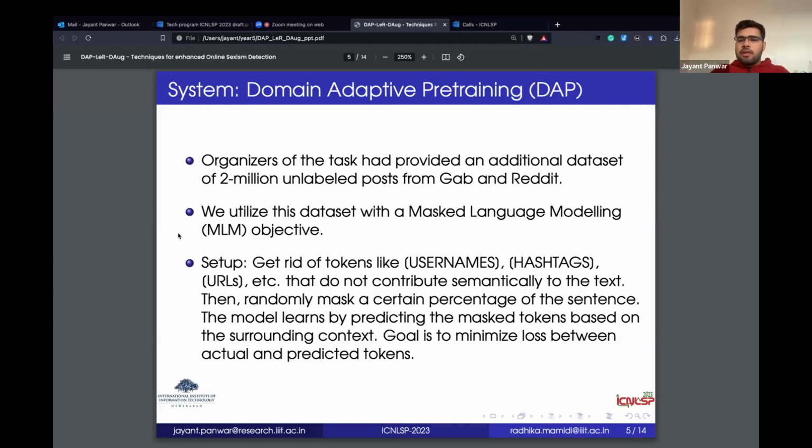So what we have done is that we have utilized this data set with the masked language modeling objective. We get rid of useless tokens like usernames, hashtags, and URLs, which do not really contribute semantically. And then we randomly mask a certain percentage of the sentence. So the model will learn by predicting the masked tokens, and our goal is to minimize the loss between actual and predicted tokens. So this was the DAP technique.